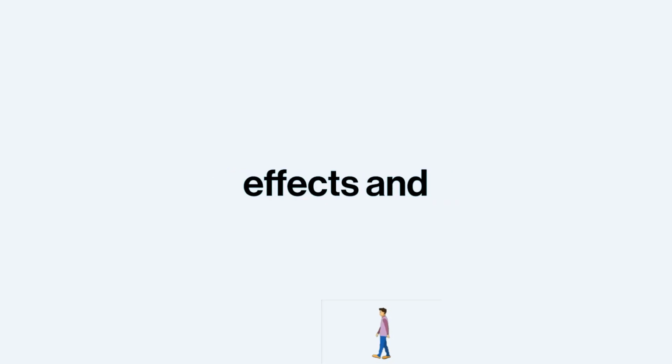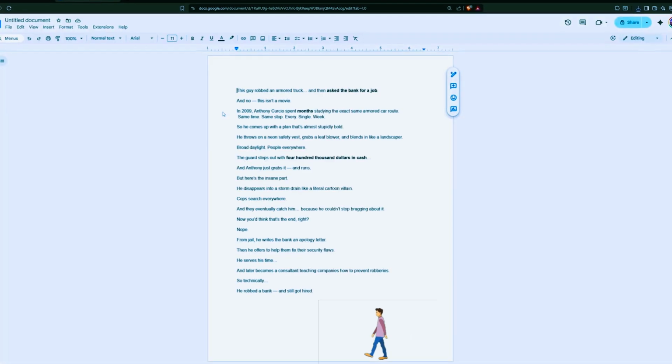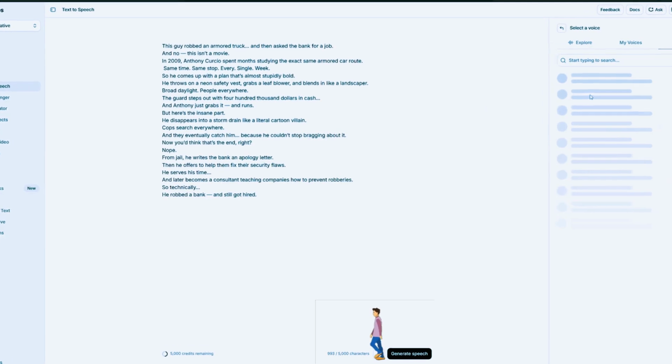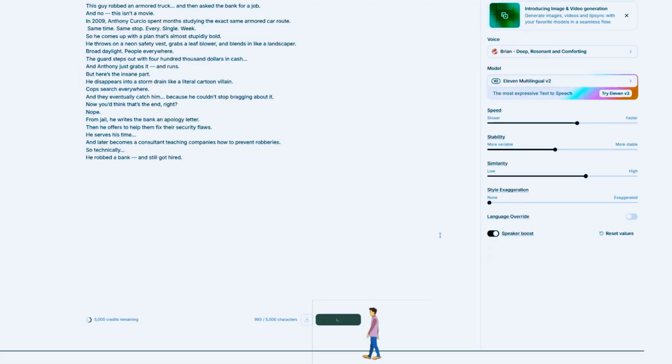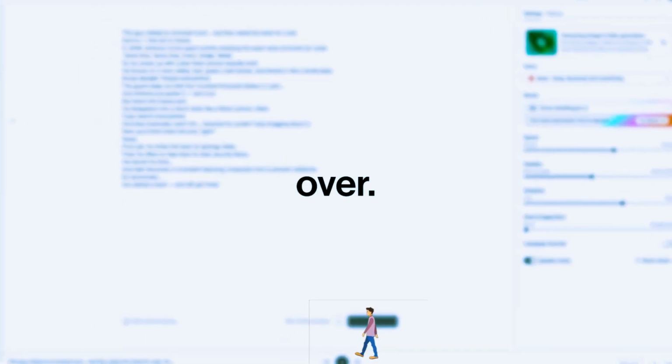Now we need to make sound effects and voiceover. Head to 11 Labs, paste in your ChatGPT script, and you now need to pick a voice. I'll go with Brian, so just hit generate on this, and that's your voiceover done already.